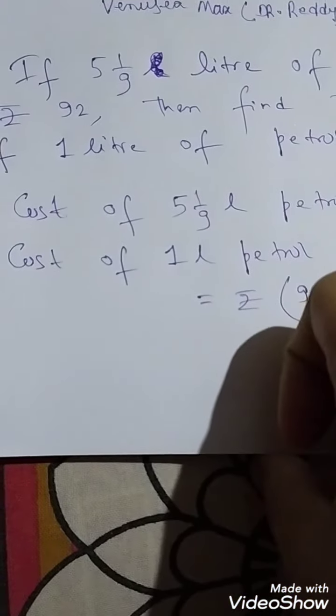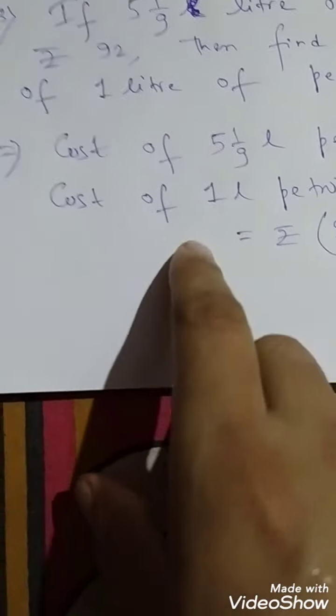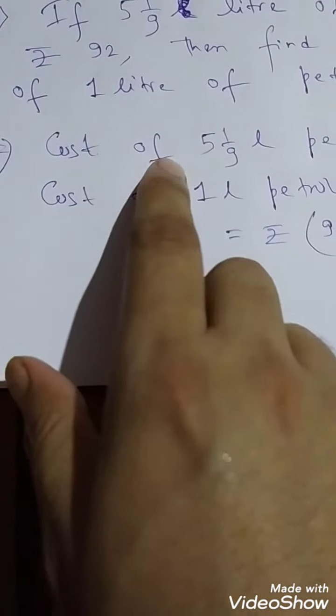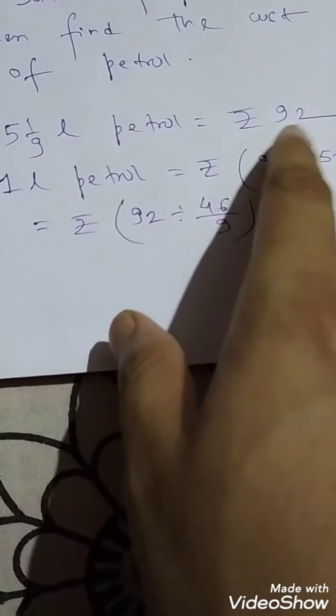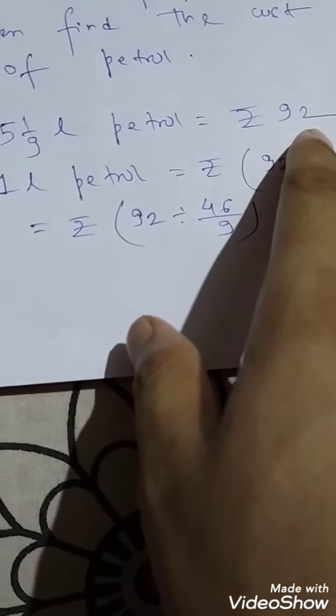You have to find the cost of 1 liter of petrol. So let's see the statement we have written. Cost of 5 by 9 liter petrol equals rupees 92. This is already given. So cost of 1 liter petrol.